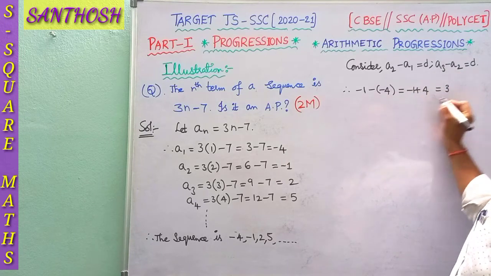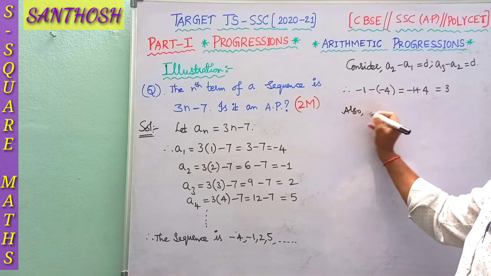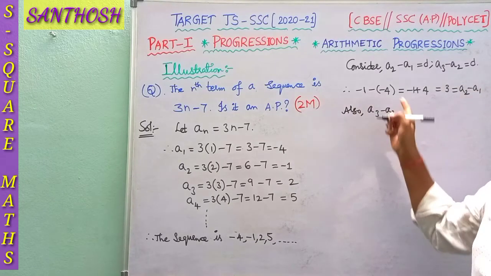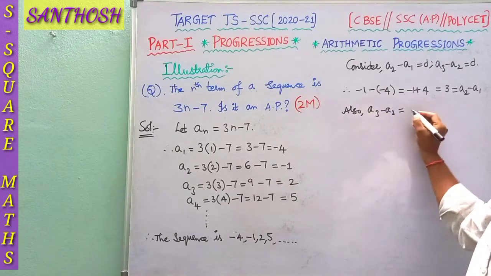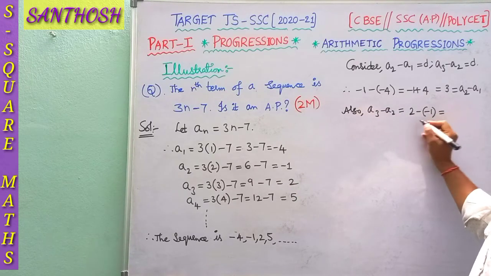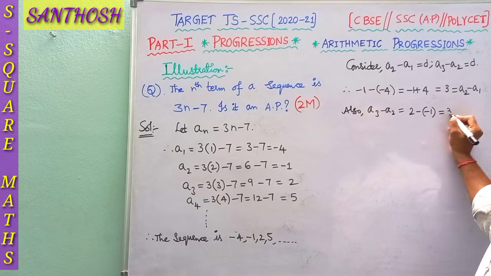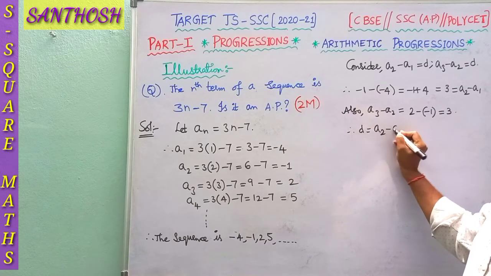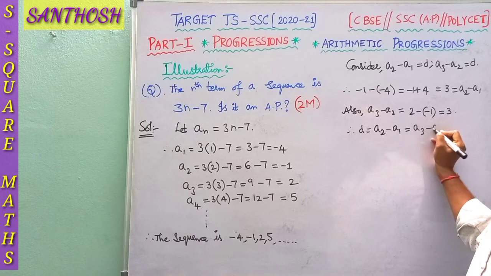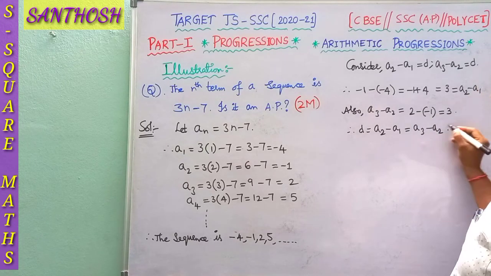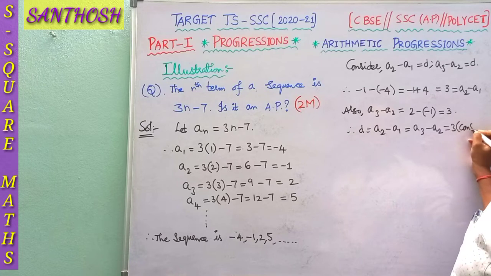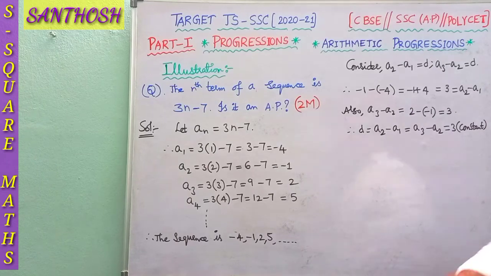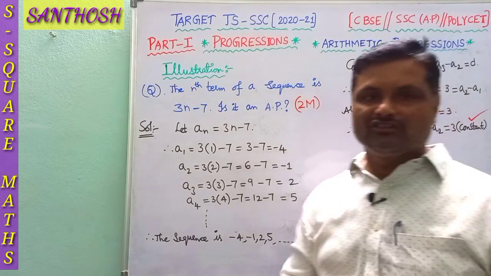Next we check A3 minus A2: 2 minus of minus 1, minus into minus is plus, 2 plus 1 is 3. So I got d equal to A2 minus A1, which is nothing but A3 minus A2, which is a constant. According to our previous property, it forms an AP.